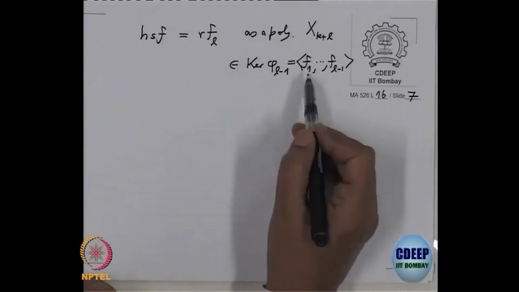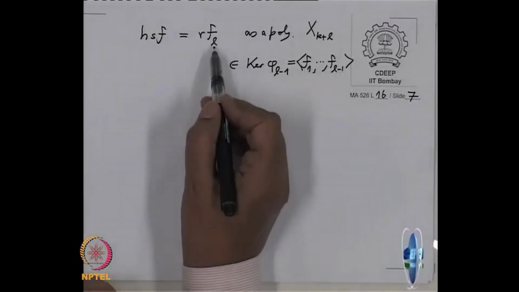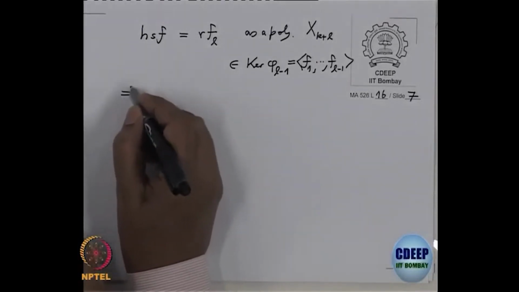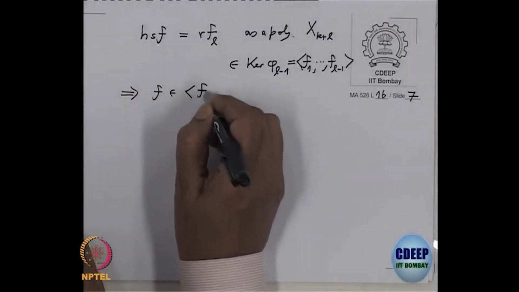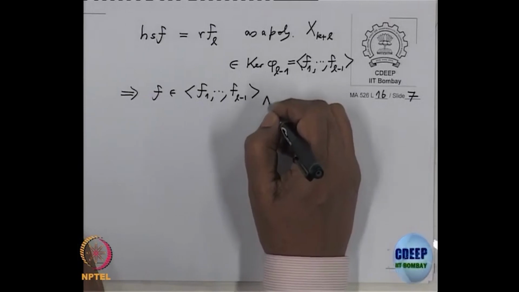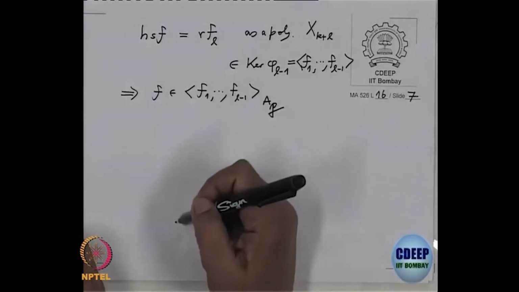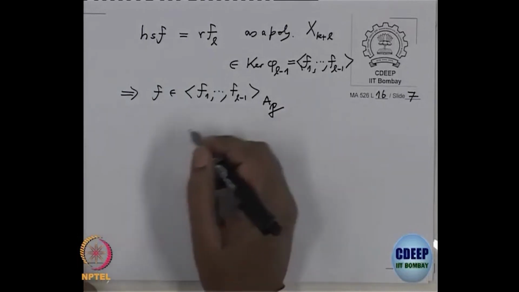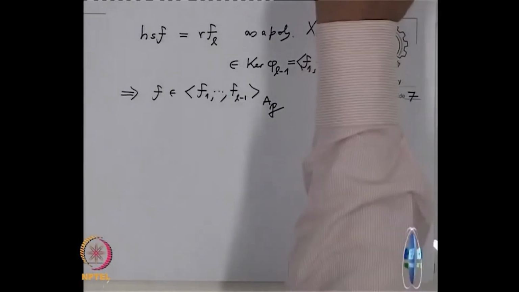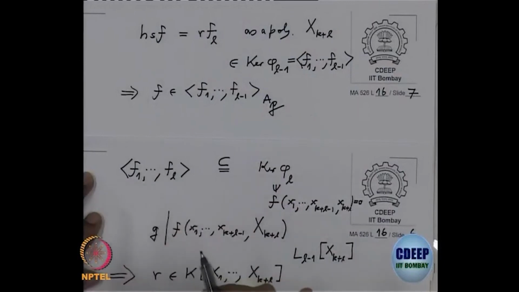So this f will belong to the ideal generated by F1 to F_{L-1} along with FL locally, that is clear because H and S are not in P. So f belongs to the ideal generated by F1 to FL in the ring A localized at P, not in A. So that proves what we wanted to prove, the equality here, because we took an arbitrary f here and proved it is in the ideal generated by this locally. Okay, so that proves this claim.